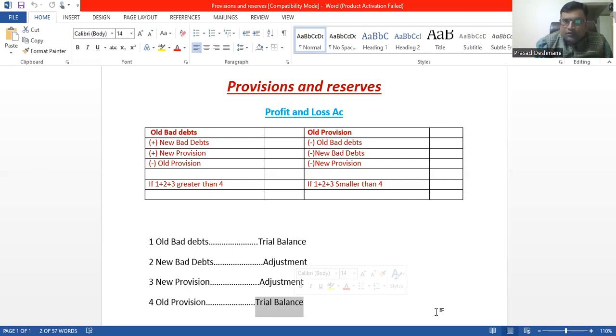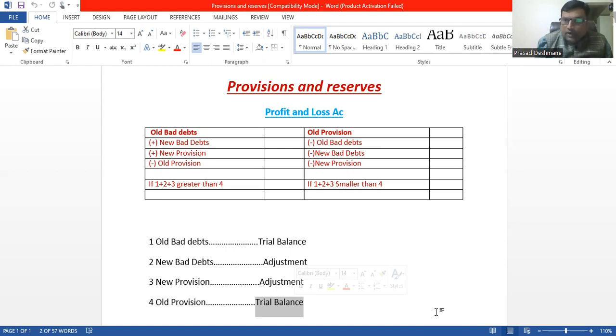Now, what are 1, 2, 3, 4? We just discussed. 1 is old bad debts, 2 is new bad debts, 3 is new provision, and the fourth one is old provision. If your old bad debts plus new bad debts plus new provision, if the total of these 3 is greater than the old provision, then we'll put it on the P&L account debit side.